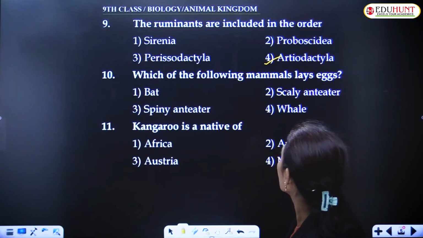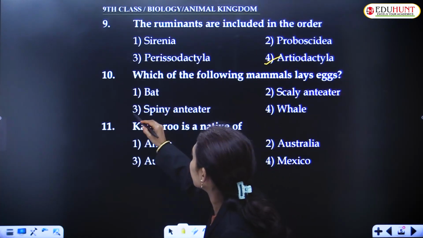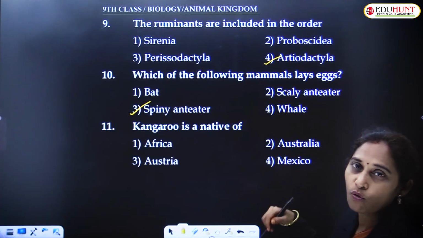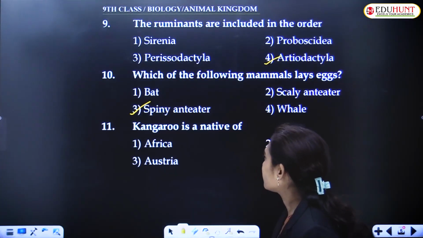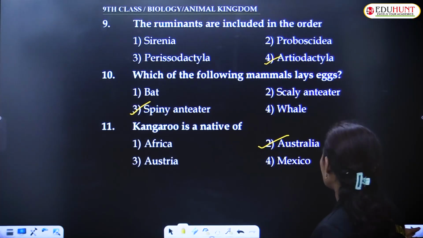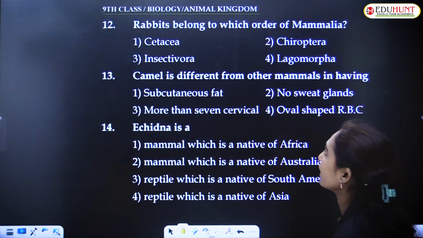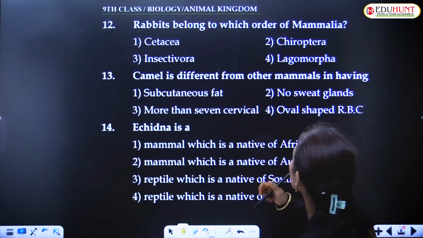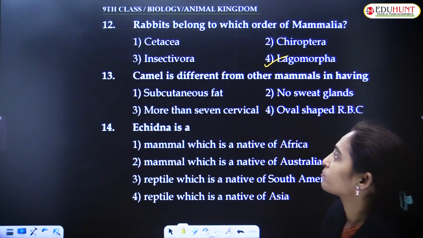Which of the following mammals lay eggs? Among bat, scaly anteater, spiny anteater, and whale, the spiny anteater, echidna, lays eggs. Kangaroo is a native of, we know, Australia. Rabbits belong to which order of Mammalia? Rabbits, whose genus name is Oryctolagus, belong to the order Lagomorpha.